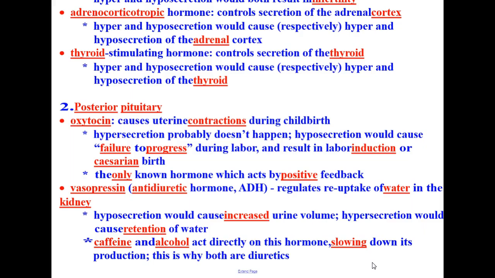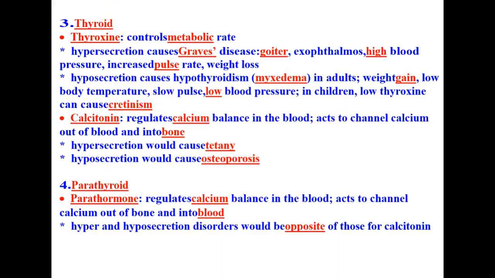Caffeine and alcohol act directly on this hormone, slowing down its production. This is why both are diuretics and cause you to pee more. Okay? All right, let's take a look at our next gland, and we're going to talk about the thyroid.